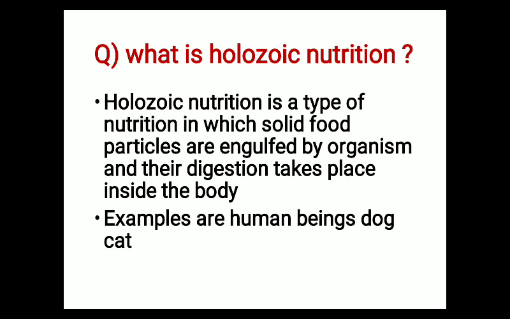Examples are human beings, dog, cat, etc. Engulfed means swallowed. The digestion of that food takes place inside the body. This type of nutrition is commonly seen in human beings, dog, cat, even amoeba and paramecium show this mode of nutrition.